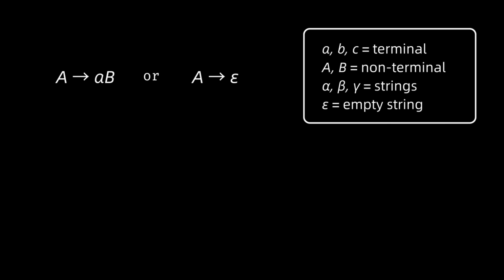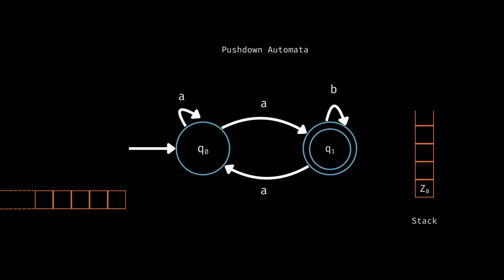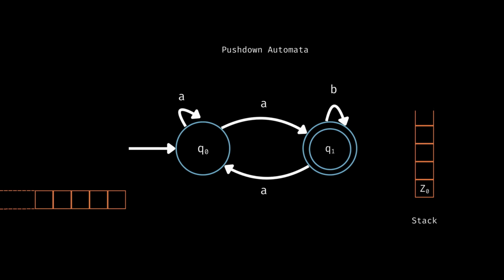But this is not powerful enough. It does not have any memory. What if we wanted to create a language that gives as many ones as zeros? We need a counter. Let's say A gives off a string. That string can contain anything, even A itself. That gives us a new power, recursion, and thus hierarchy. This visually is just an addition of a stack as memory. It recognizes context-free languages. Grammar, Chomsky type 2.